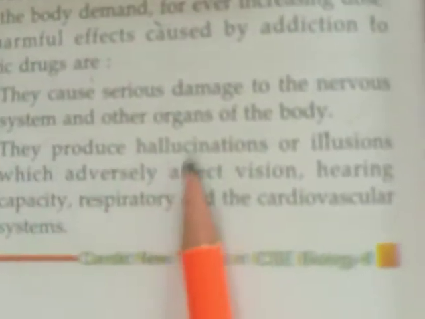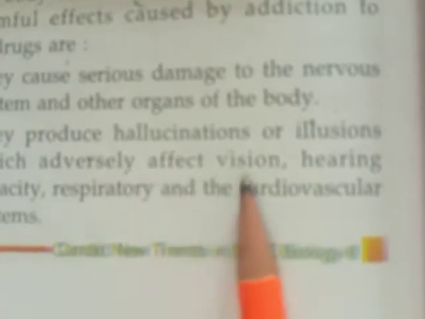They produce hallucinations or illusions which adversely affect vision, hearing capacity, respiratory and cardiovascular systems. See, what is the meaning of hallucination? A false perception can occur essentially in seeing, hearing, feeling or smelling something that is not there. That means the person feels, hears, sees things which are not present there. That is the meaning of hallucinations.